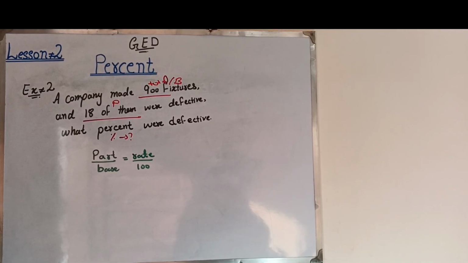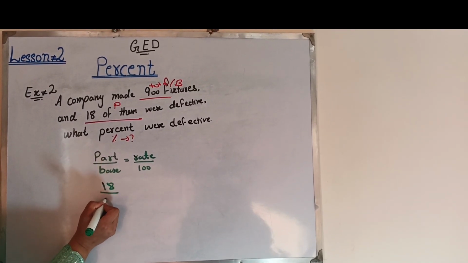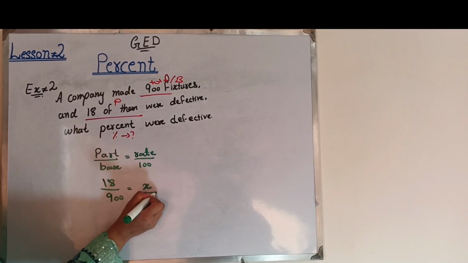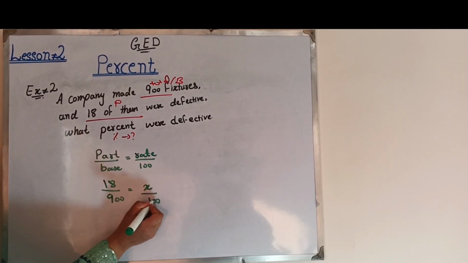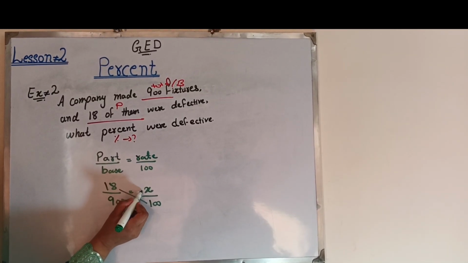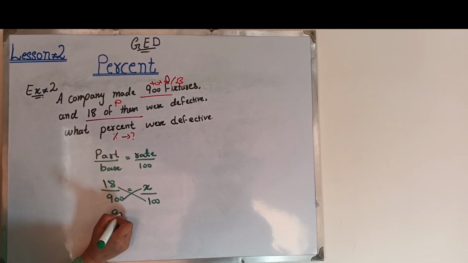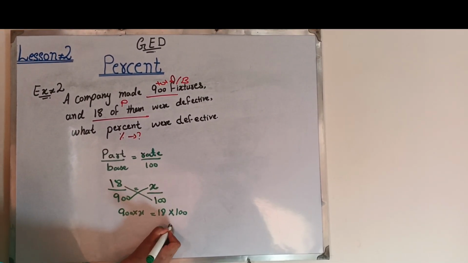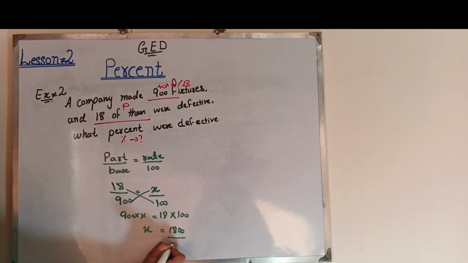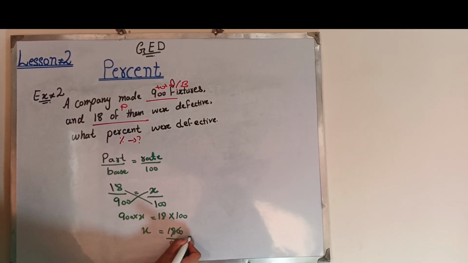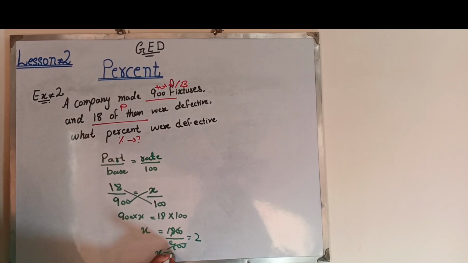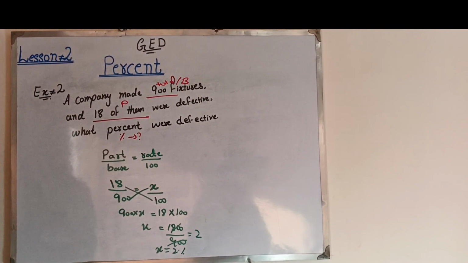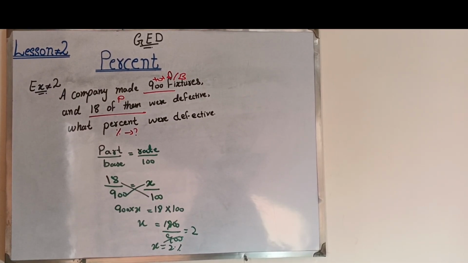The part is 18 and the base is 900, and we write x for the missing value over 100. We cross multiply: 900 times x, 18 times 100. That is 1800. x is 1800 divided by 900, which is 2. So 2% were defective. By cross multiplying, we can find the missing values.